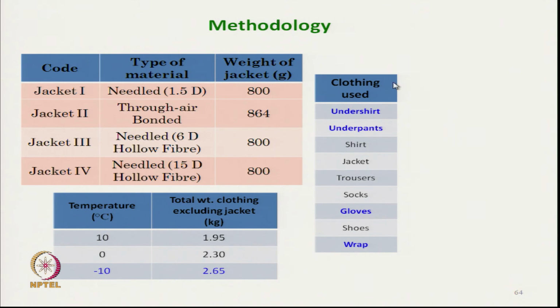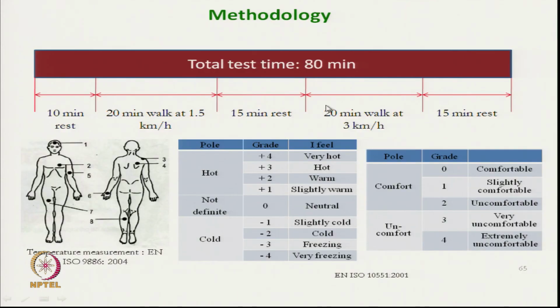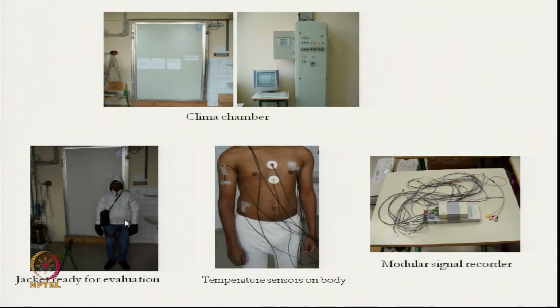Along with the jacket, other components were used, and these were kept constant for all the jackets. Relative humidity and temperature at the skin at different body parts were measured. This is the test condition. Total test time was 80 minutes, this is the test protocol, and a subjective assessment was carried out. This is the test setup, and the climatic chamber was there. After wearing the jacket, the person entered the climatic chamber.